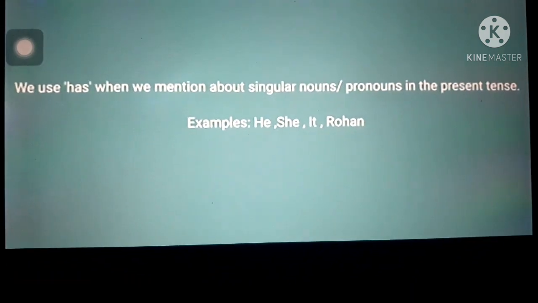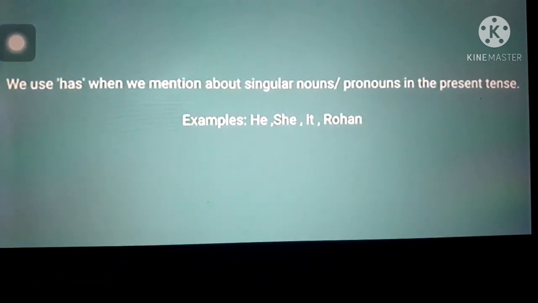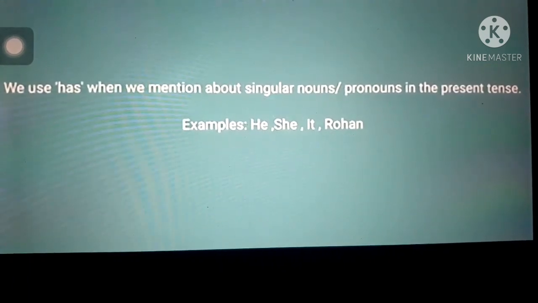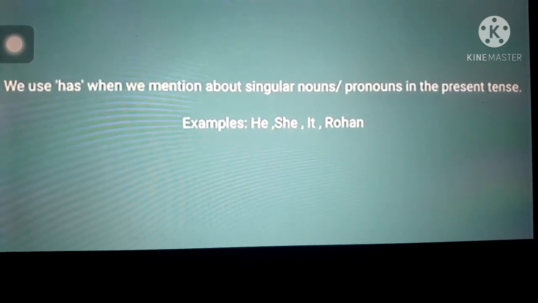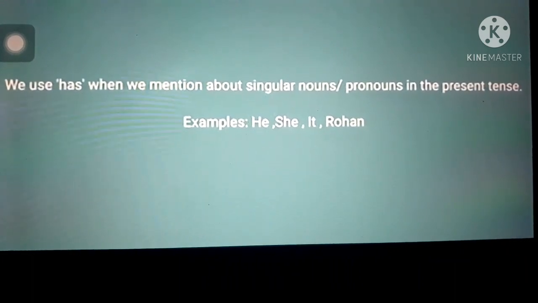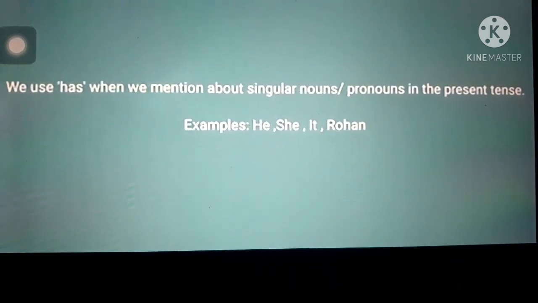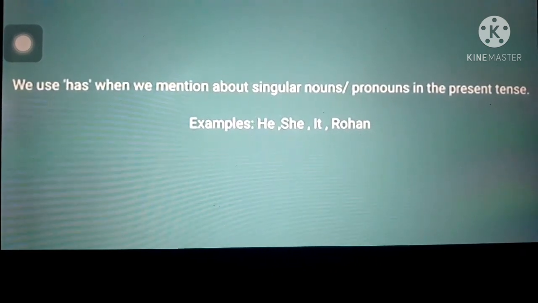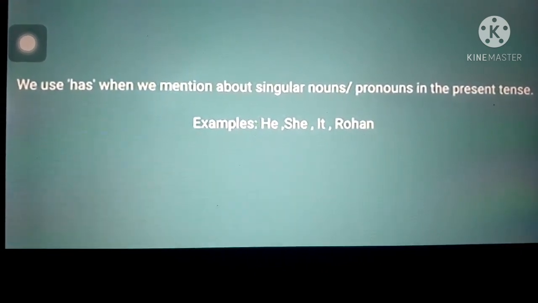We use has when we mention about singular nouns or pronouns in the present tense. Children, we can also say we use has with third person singular pronouns. We use has with he, she, it or Rohan.